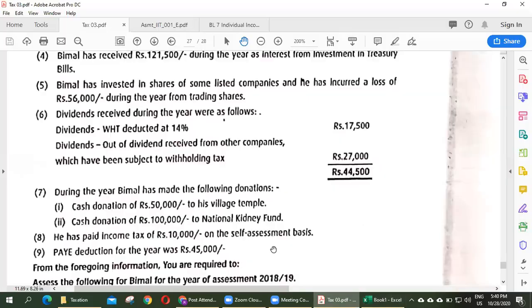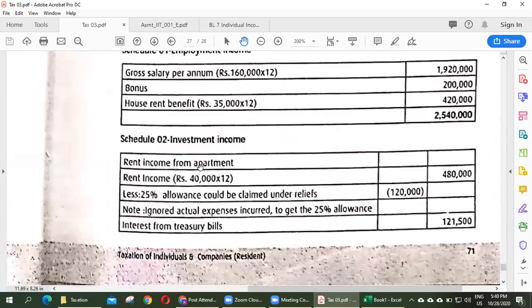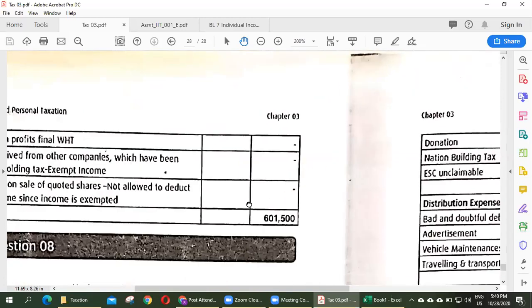And this one, dividend received from other companies which have been subject to withholding tax. Have to include or not? Subject to withholding tax. No need to include, I think. Yes.